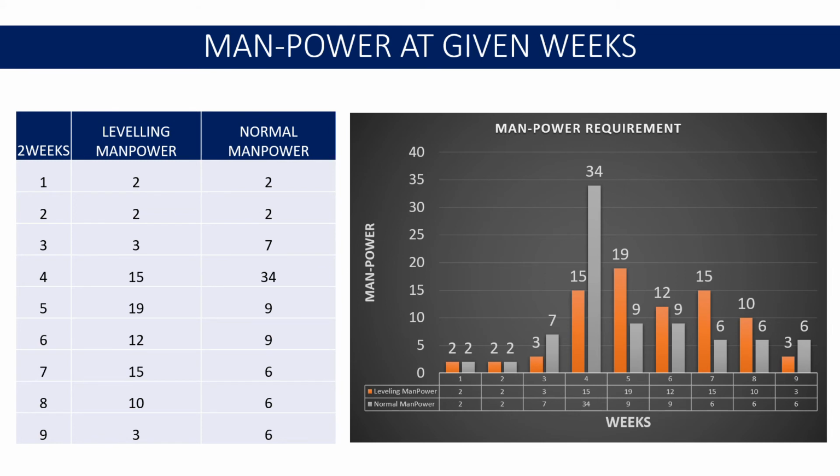As a result of resource leveling, the team can minimize the fluctuation in hiring and firing in the project. As is obvious from the figure, the manpower requirement for the original project is highly fluctuated over the project duration. After the resources are leveled, the manpower requirement is uniformly distributed over the project duration.